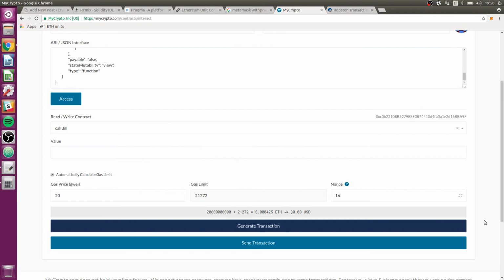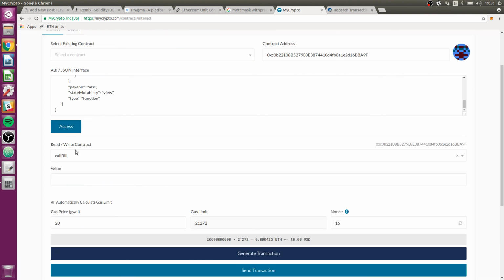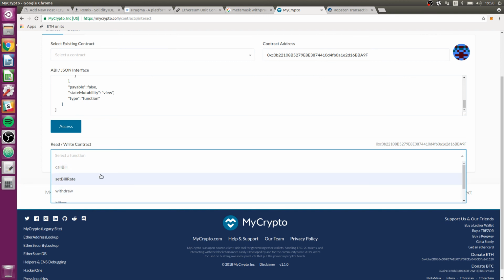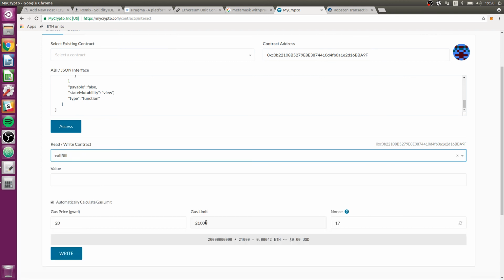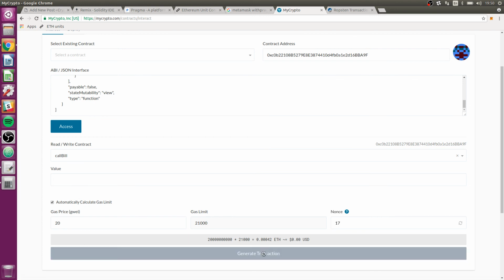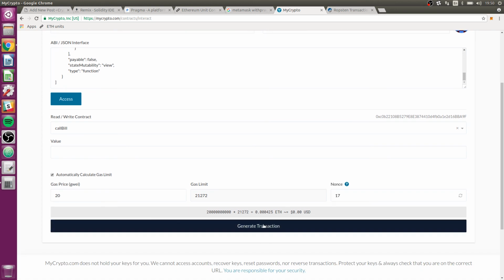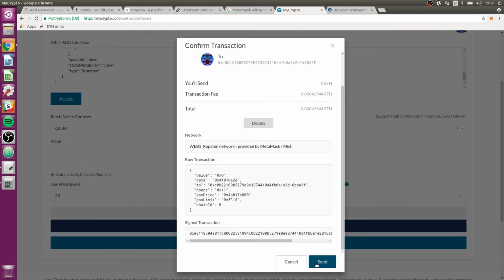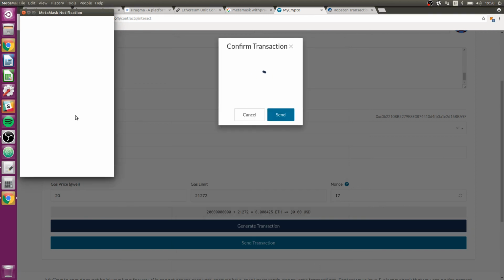Oh, okay, I guess I need to try again. Okay, call bill. I can't change it here. I think I'll be able to change it when MetaMask pops up. Let's try. I wonder if I can change the details. Can't change anything here.